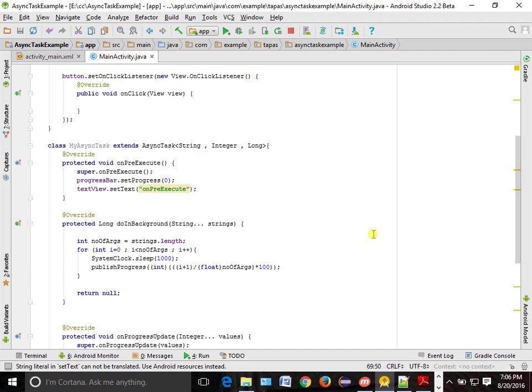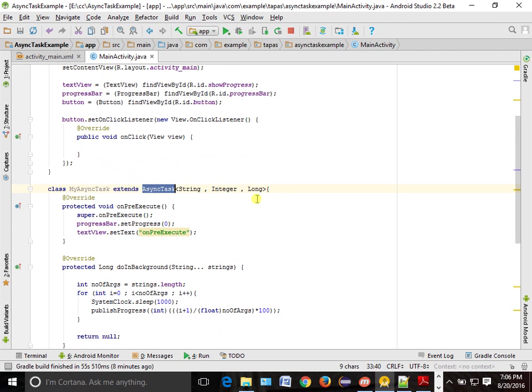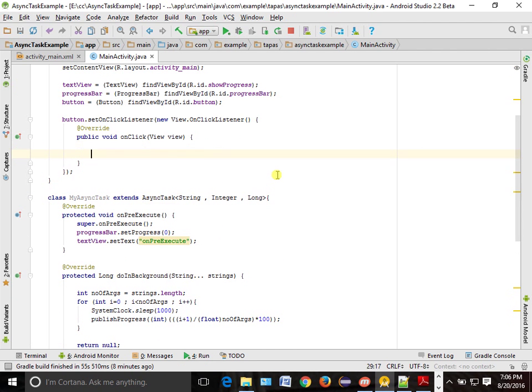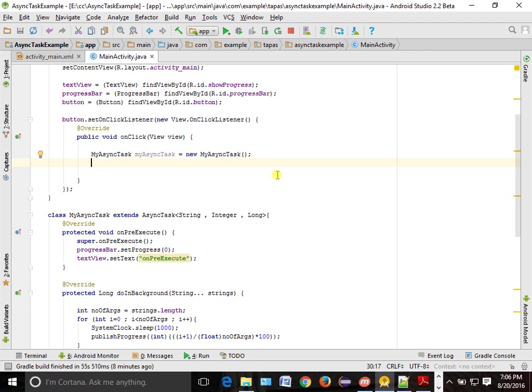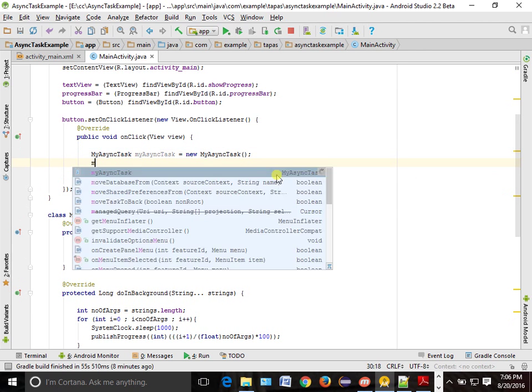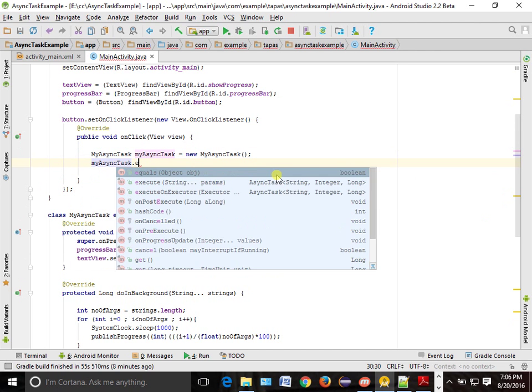Now we have created this async task. We want to start this async task. So how do you create it? First you have to create the object, because it is a class, right? So how will you create the object? My async task equal to new my async task. And how to start my async task? Execute. So my async task dot execute.